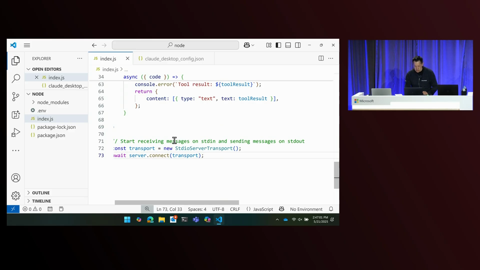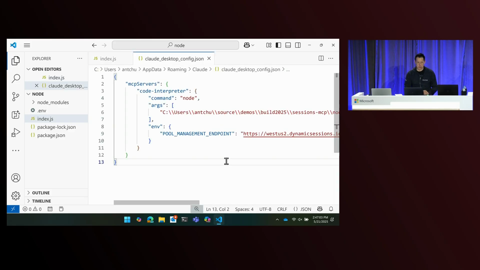And the other thing I did was, I think maybe you've all seen MCP working in VS Code. So here I'm actually going to show you how to do this in Claude Desktop. You configure it the same way as you would in VS Code, just with slightly different syntax.